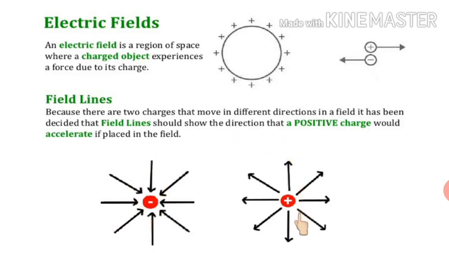Now the second picture, where a positive charge is there. Suppose a positive test charge is placed over here. It will experience a force of repulsion and it will move in this direction, away from it. If I place that positive test charge here, it will move in this direction. Wherever I place that small positive test charge, it will move radially outward from this positive charge. So these represent the electric field lines for this positive charge. These are the electric field lines for the negative charge, and these are the electric field lines for the positive charge.